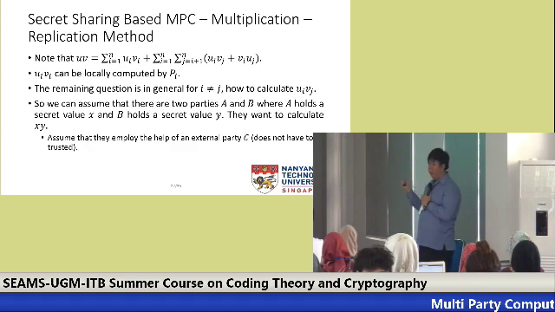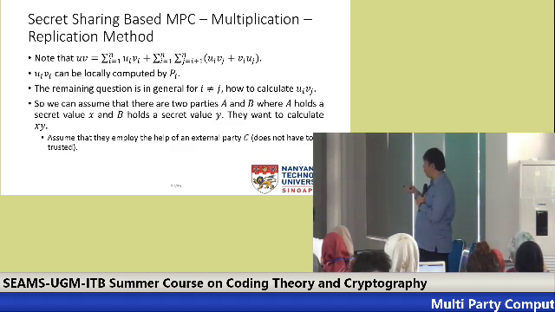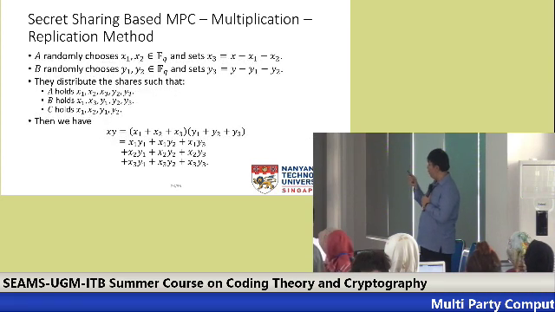In other words, A just additively shares x among A, B, and C. The same for B, but it's a bit different, because now it's not that x1 is for party 1 and x2 is for party 2. Now A holds x1, x2, x3, and y but not y1. B holds everything except x2, and C holds the rest.